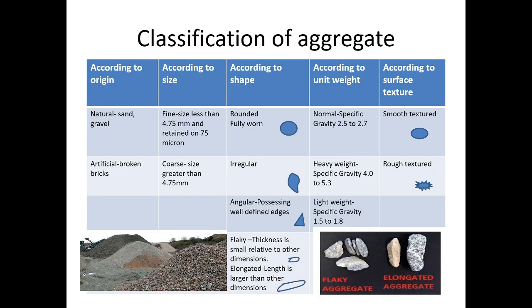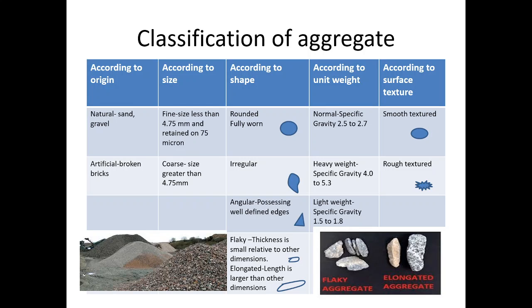According to the size, aggregates are classified as fine aggregate, having size less than 4.75 mm, that is passing through a 4.75 mm sieve and retained on a 75 micron sieve,